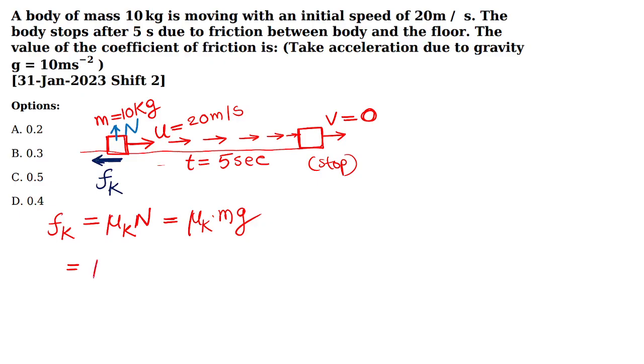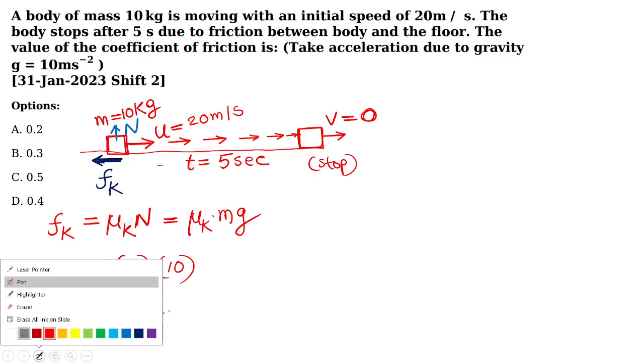Mu k we don't know. Let me write mu, okay? Mu k means, let me denote by mu. Mass of the body is 10. g is also 10. So the kinetic friction, backward force, is equal to 100 mu. But mu is our question. Till this step you are okay? Aaron, Aryan, Rakshana, Deva. Till this step you are okay? Yes, sir. Okay.